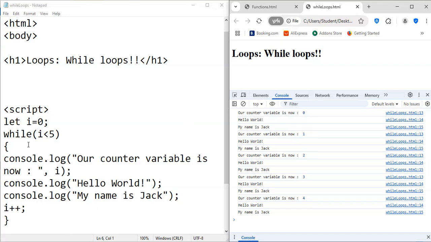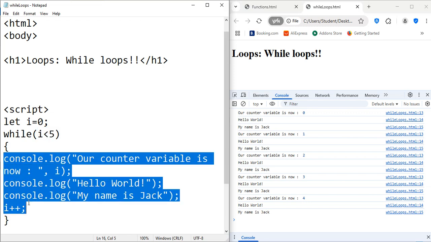So let's discuss the while loops. In the previous lecture, we spoke about while loops, and we said that the while loop will continue to iterate or run this block of code that's nested within it, as long as this condition is true here. So as long as i is smaller than 5, we will always execute this block of code here.